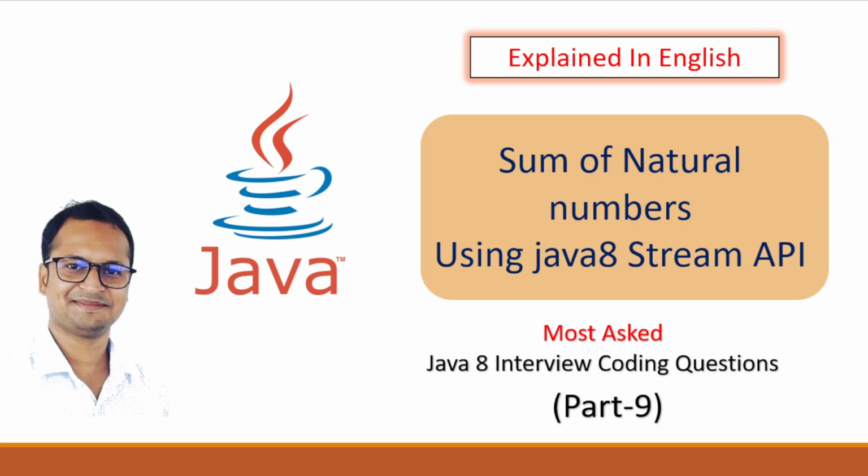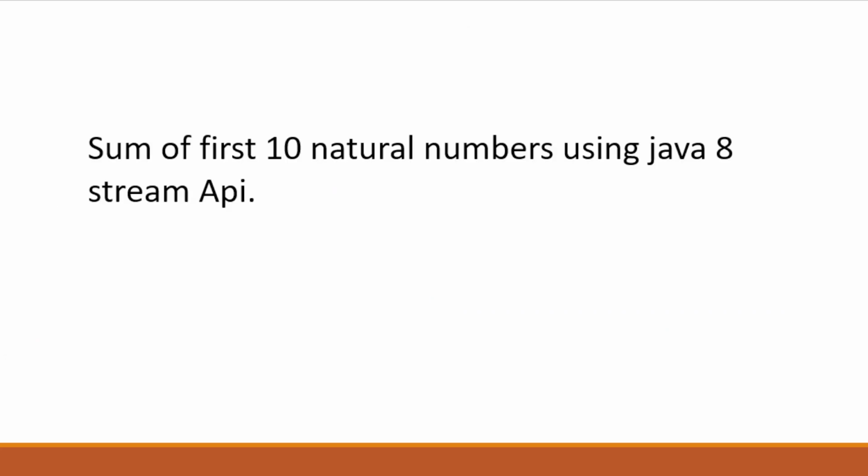In today's video, I'm going to cover one easy question which is related to Java 8 Stream API. Our question today is the sum of natural numbers. What we have to do is just find the sum. Whatever range we have been provided, suppose we need to sum the first 10 natural numbers, or the first 15 natural numbers, we will do all of this using the Java 8 Stream API. We will not use any traditional approach. So without delay, let's get started.